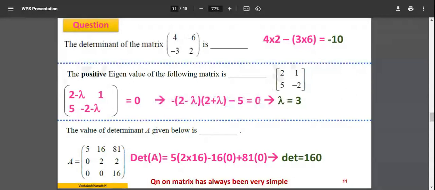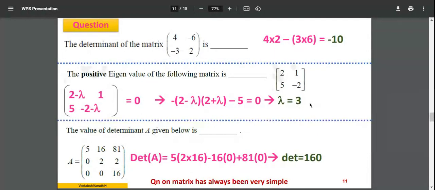I'm not going to explain the solution of this. So you can do it on your own. I have told you the steps how you have to do it. This is an algebraic equation which can be solved by yourself. Lambda square is equal to 9. So there are two values now. Now this is the point where you have to be careful. This is a tricky question. You have two answers. Lambda is equal to +3 and -3.